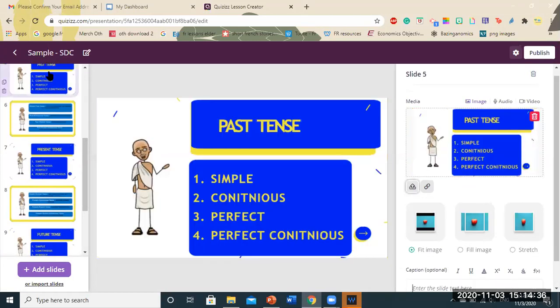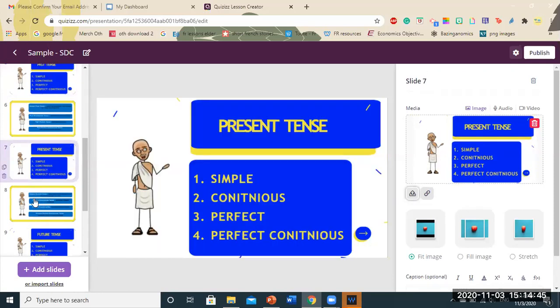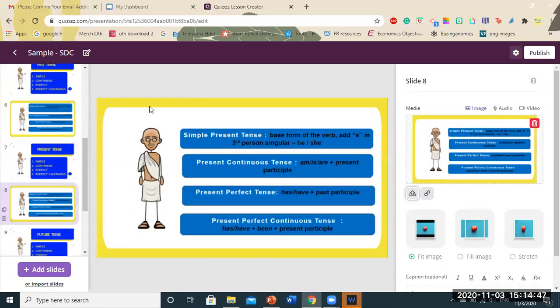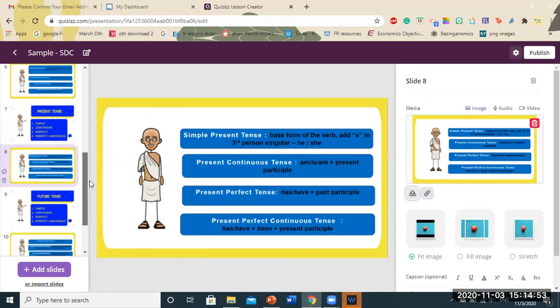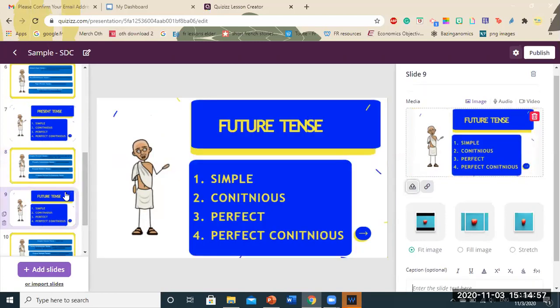You can also see an animated character of Gandhi ji on the left. So I had used Gandhi Jayanti as a theme for my lesson. So this particular animated character I got from storyboardthat.com. There are various historical characters available, so it is going to be very easy for you all to create a comic strip or a character.